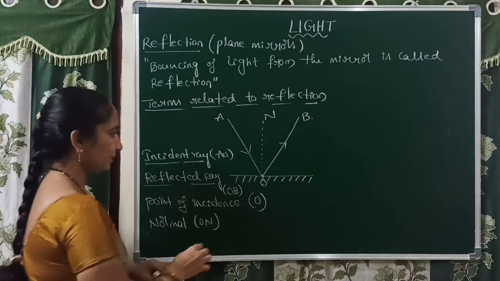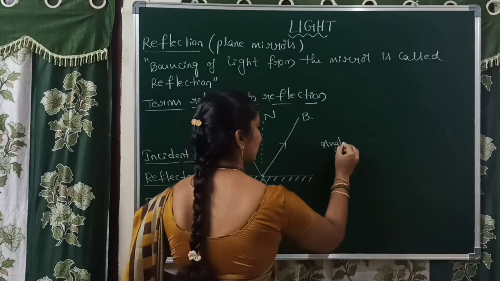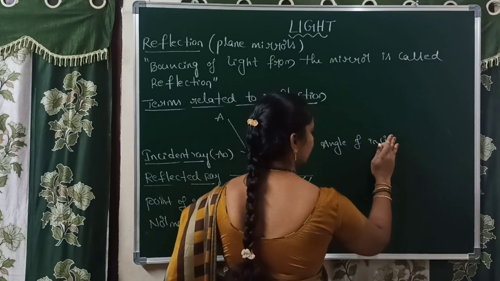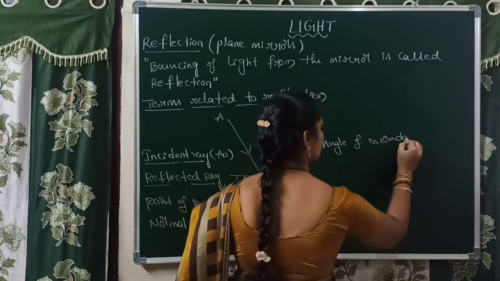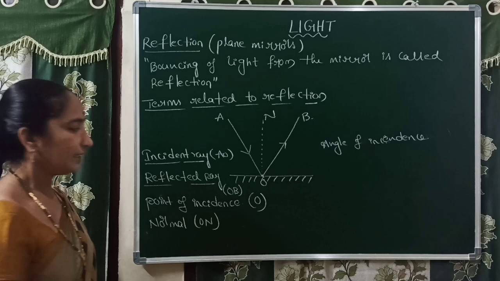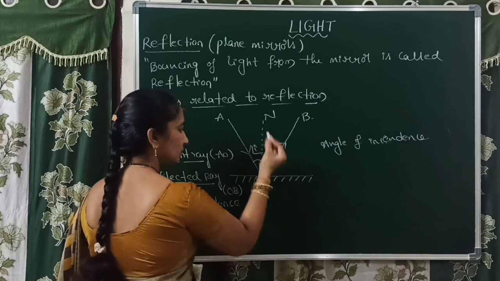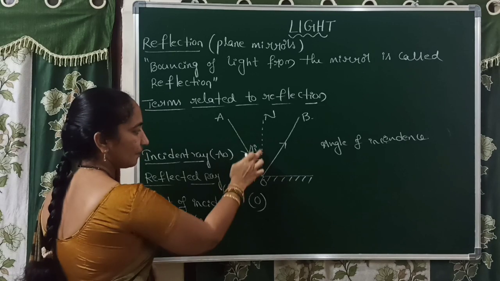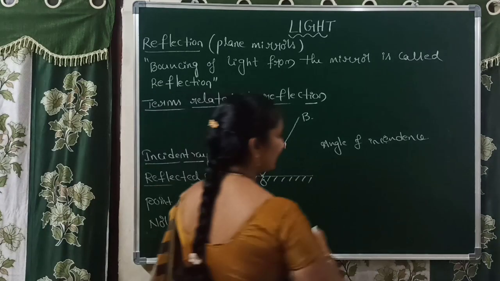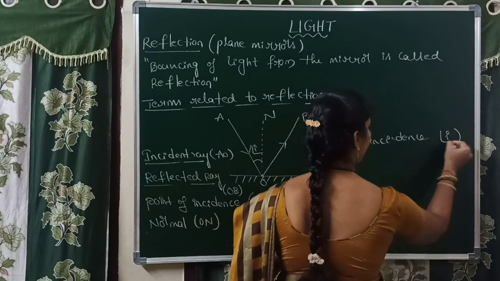Now the next term is angle of incidence. What is meant by angle of incidence? Here the incident ray makes some angle with the normal. That angle is called the angle of incidence. It is represented by angle I.